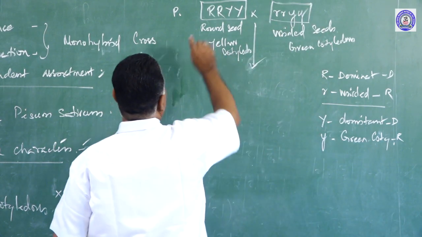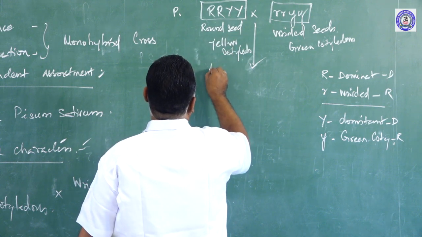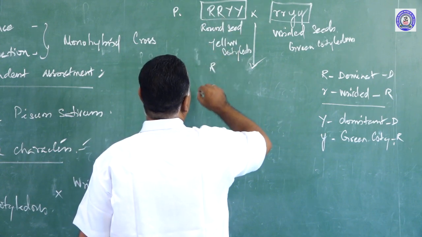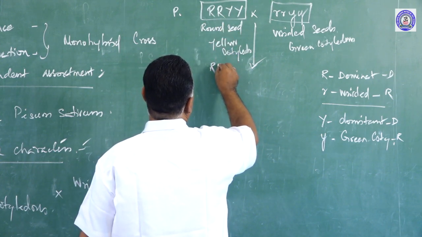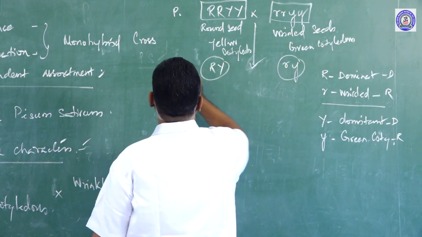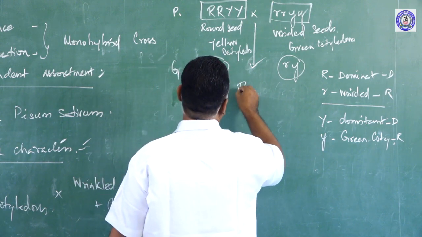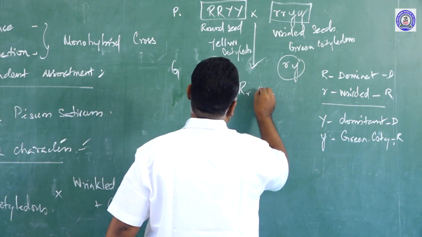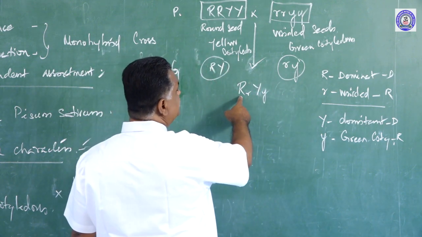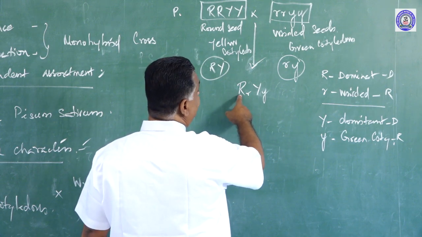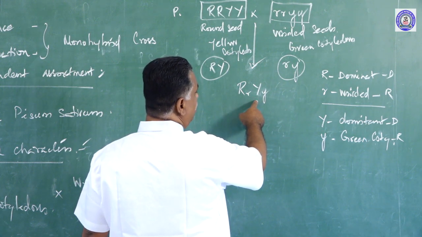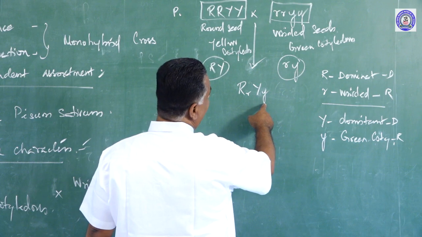When gametogenesis takes place, meiosis takes place and it produces a gene for each trait. So capital R, capital Y. Here small r, small y. These are gametes. When joined, we get capital R, small r, capital Y, small y. We know very well that round is dominating over the wrinkled shape, and yellow cotyledon is dominating over the green cotyledon.